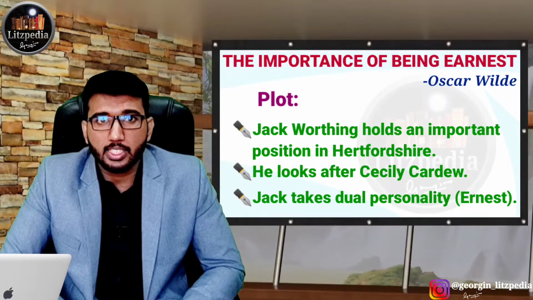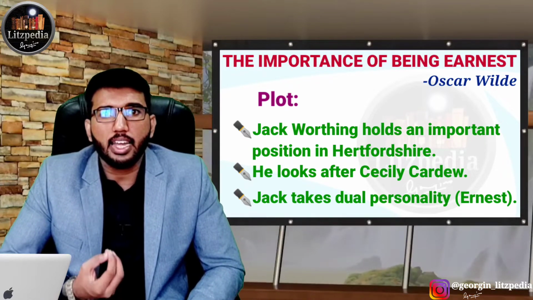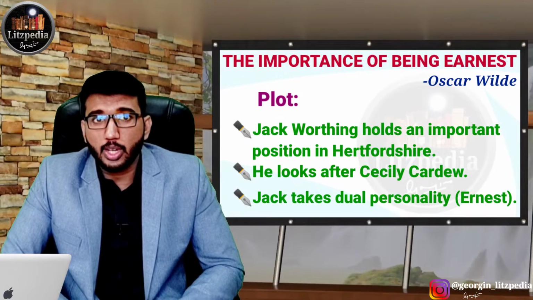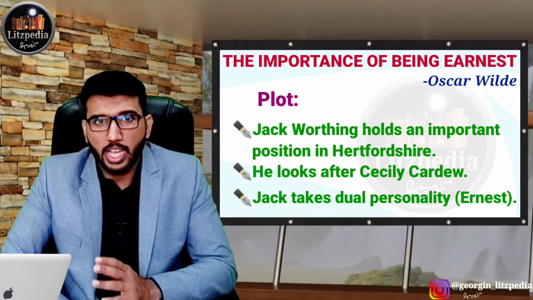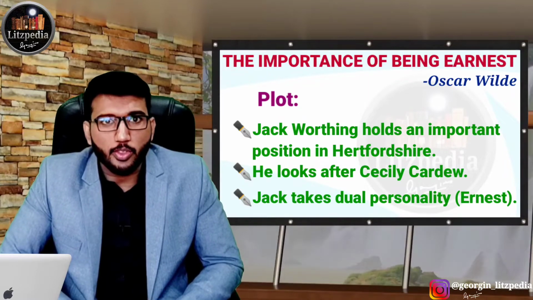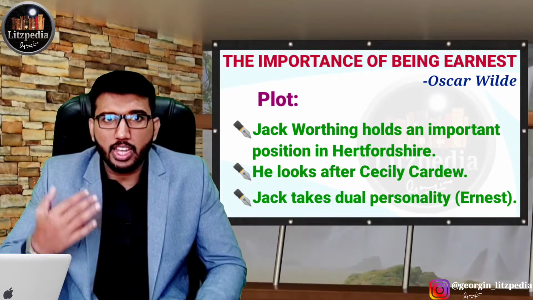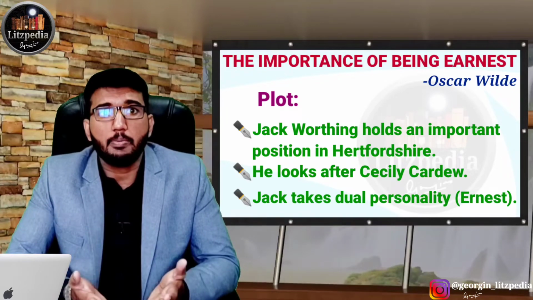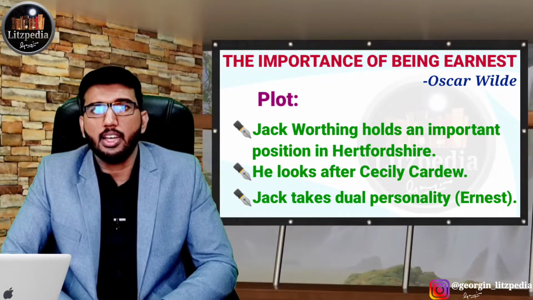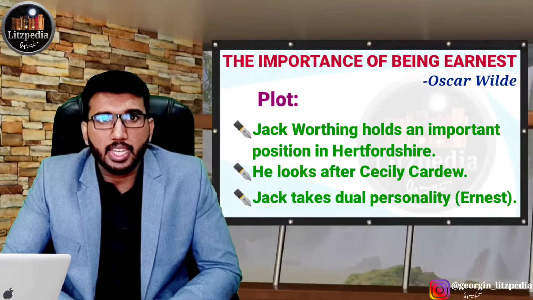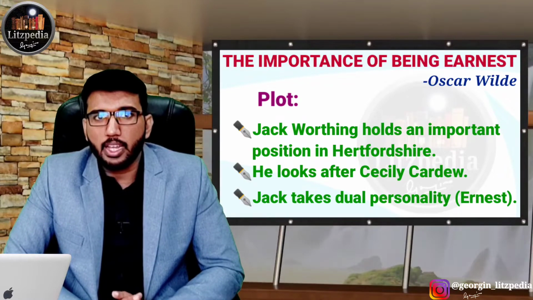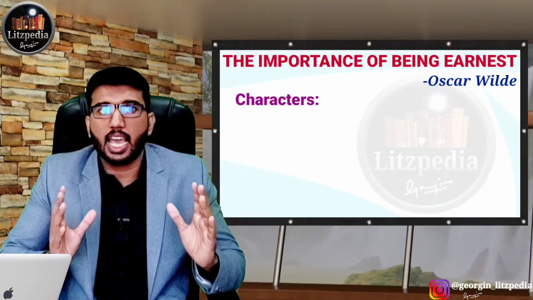Actually, there is no one like Ernest. He is just making up a name, a person. He doesn't really have a brother like Ernest. He is using that name as an excuse to escape to the countryside and enjoy himself in an ungentlemanly manner. That is the situation of the Victorian period. Outwardly, they behave like morally decent people, and on the other side, if people are not noticing, they take part in illegal activities. That was the hypocritical mindset of the Victorian period that Oscar Wilde is trying to depict through his play, The Importance of Being Earnest.